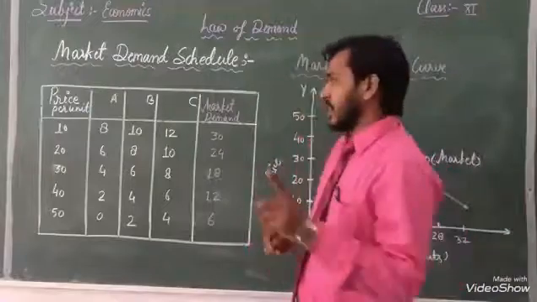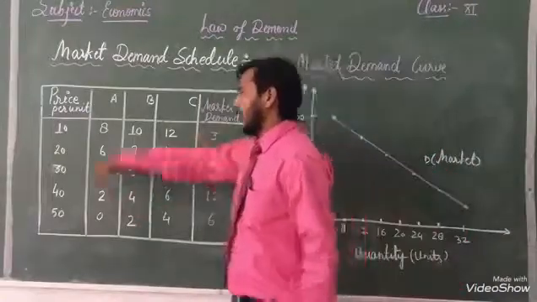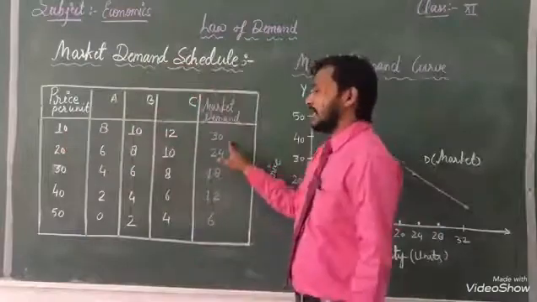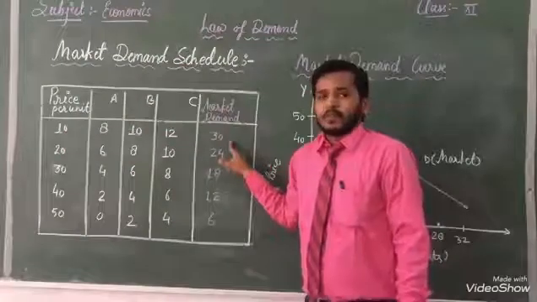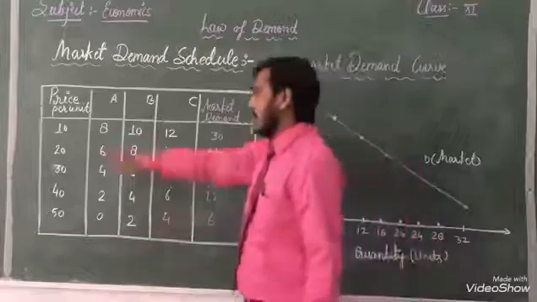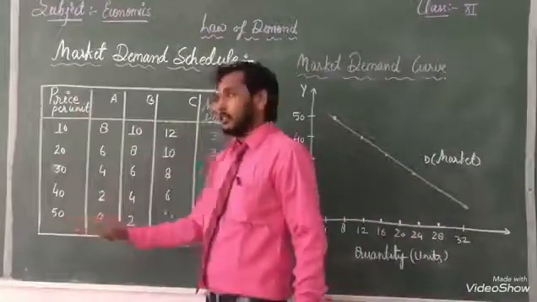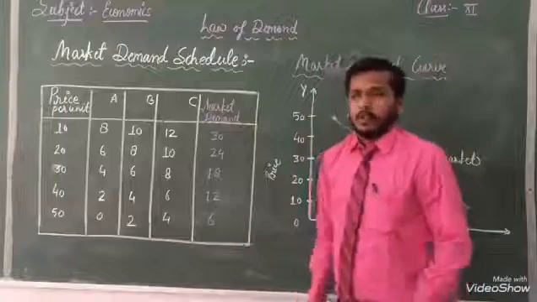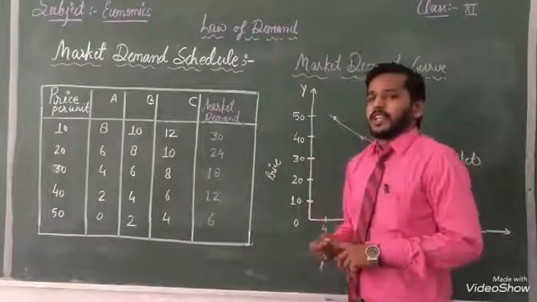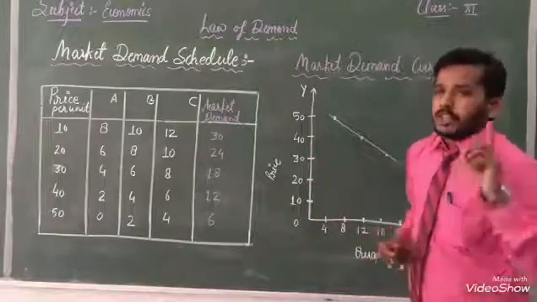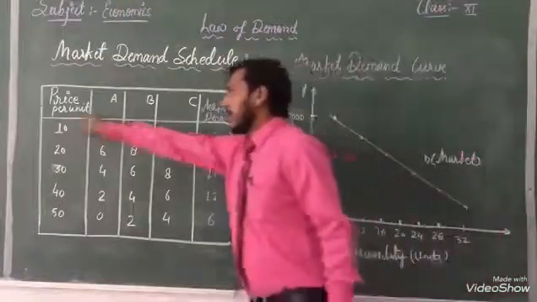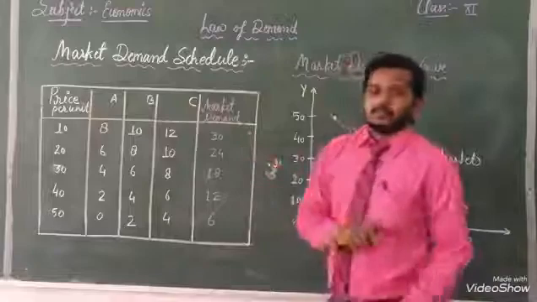Once again, you will see when our price is 10, the total market demand is 30, and when our price is increasing, our market demand is decreasing. With the help of that we can know that both are showing a negative relationship between price and demand.